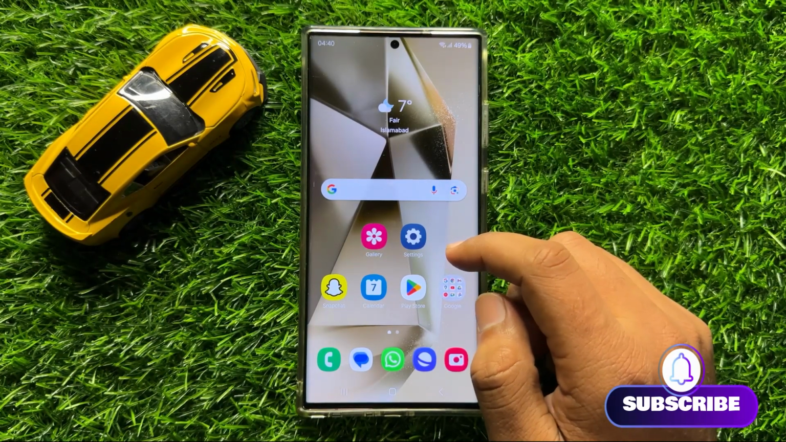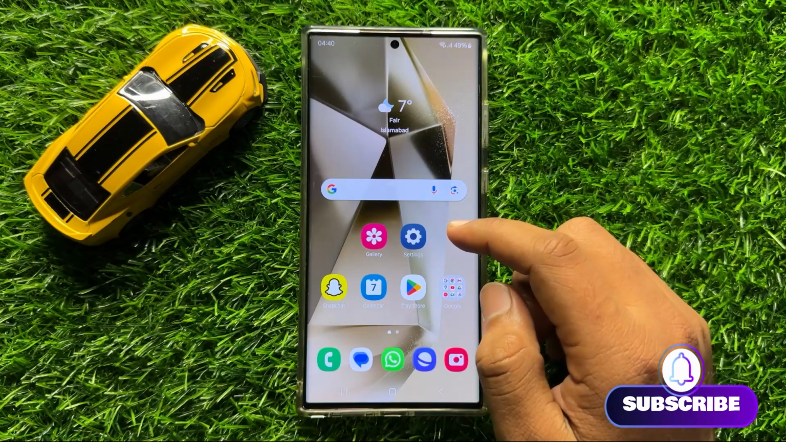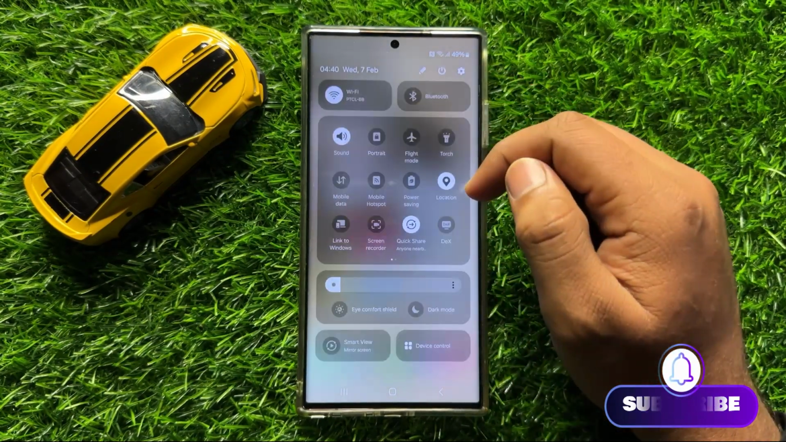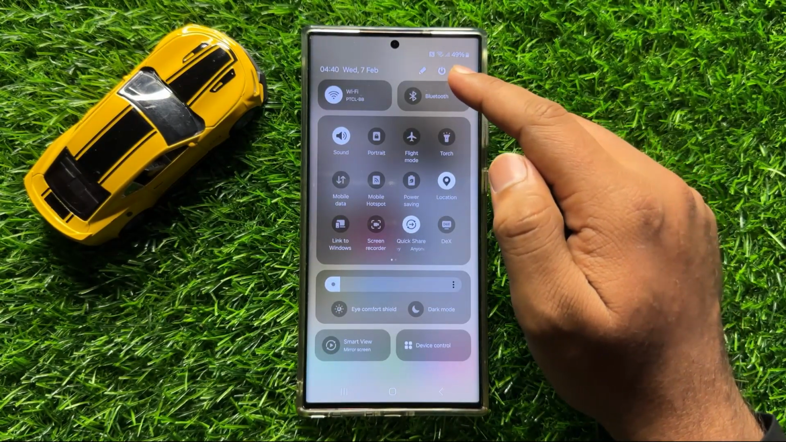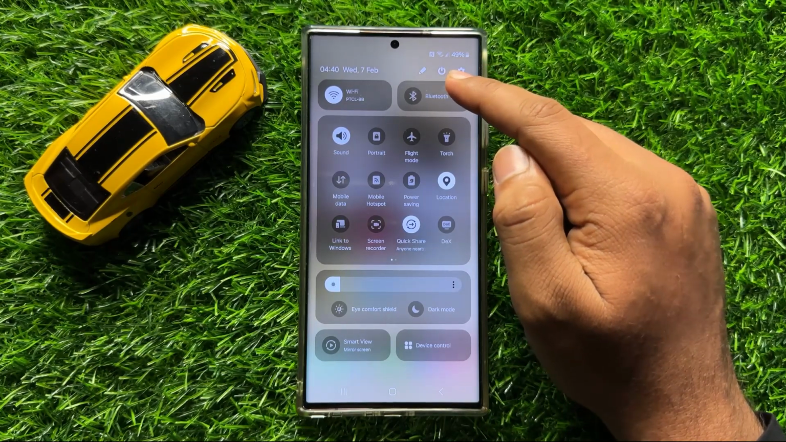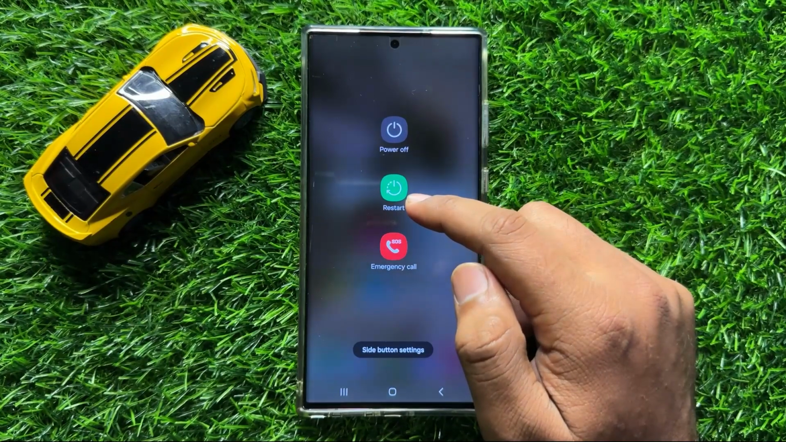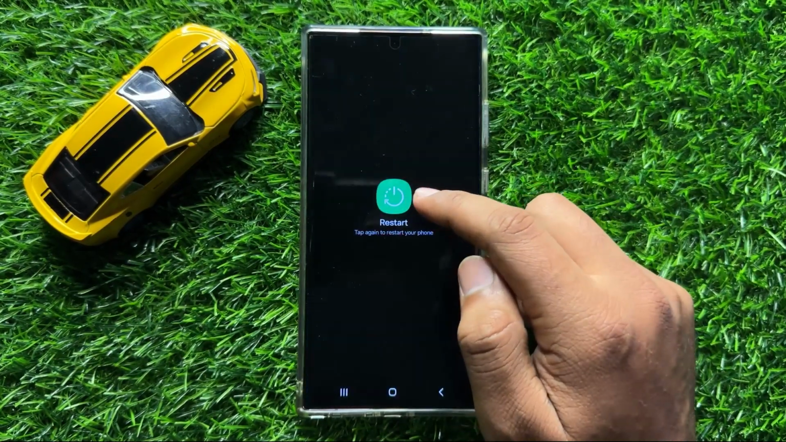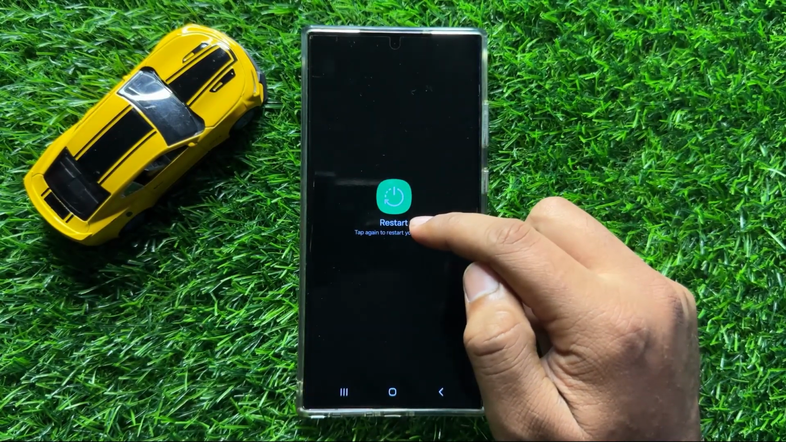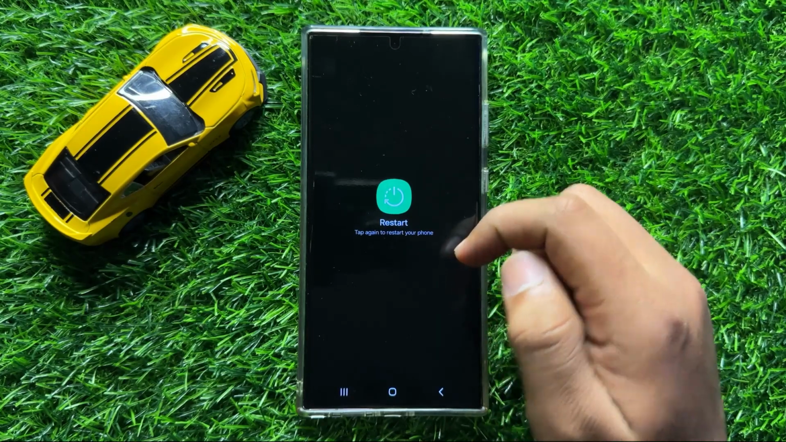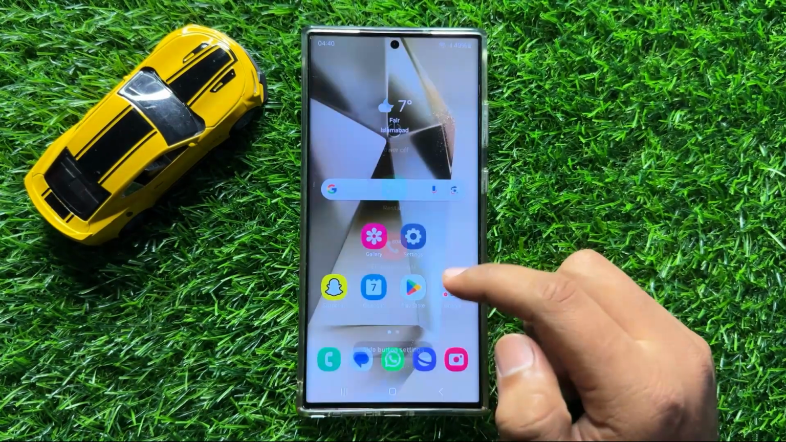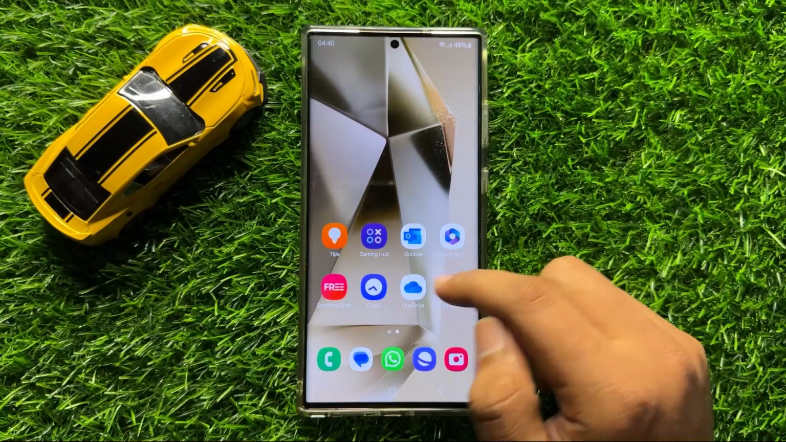So first of all, open the quick settings panel and here click on this on off icon, and from here click on this restart icon and then click on restart again to confirm. And after restarting your mobile, your problem will be fixed.